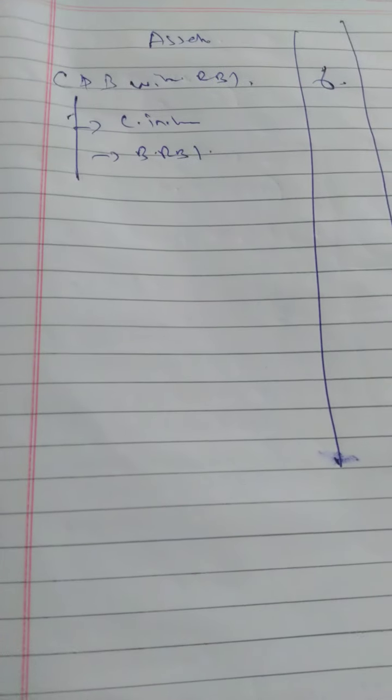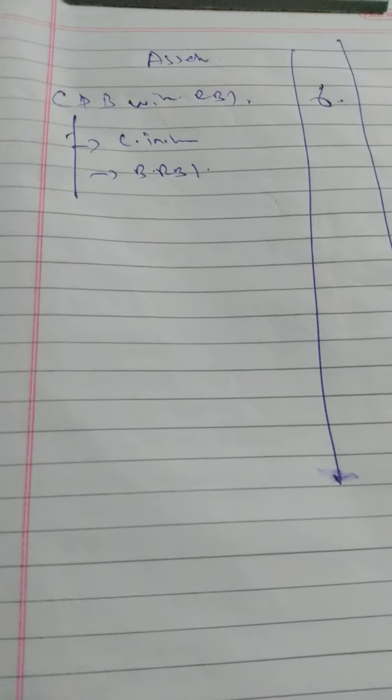You will have two. You have many things. One is cash in hand, which is also schedule 6. Balances with the RBI is also schedule 6.